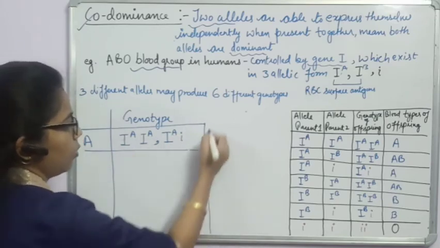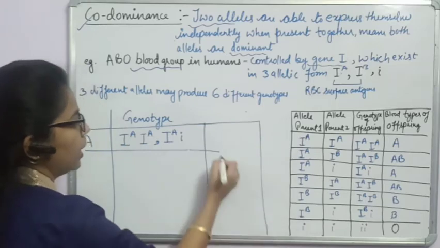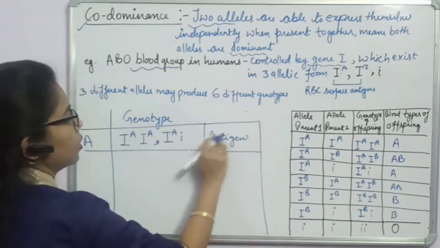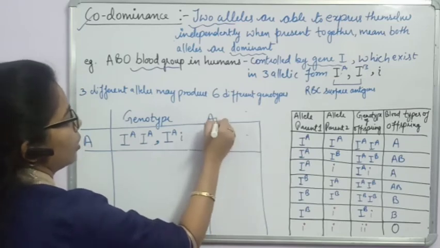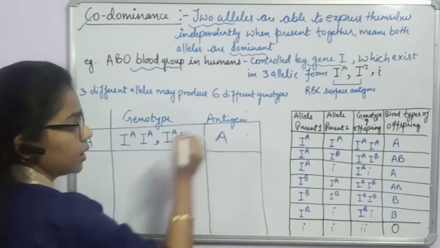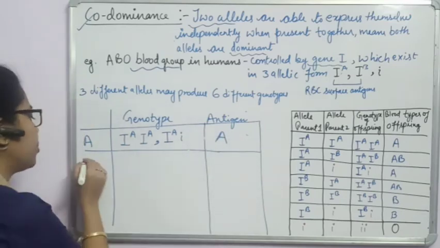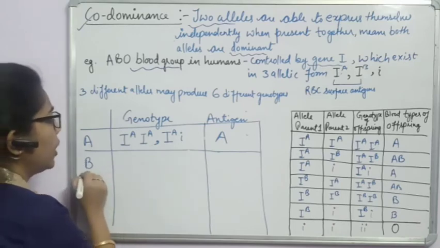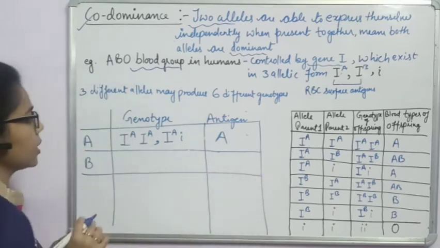Now, if we talk about the antigen, what type of antigen will it form? Antigen A. Another blood group is B. What are the possible genotypes of blood group B?